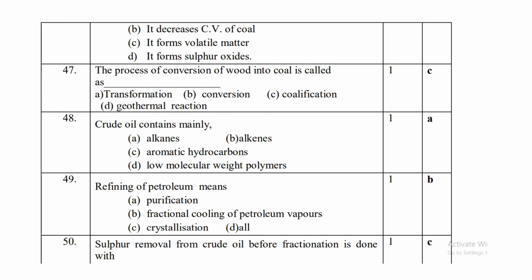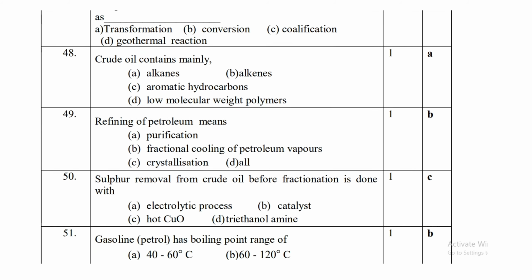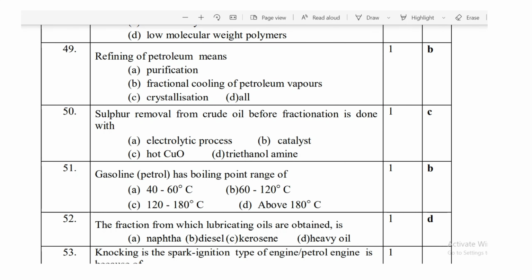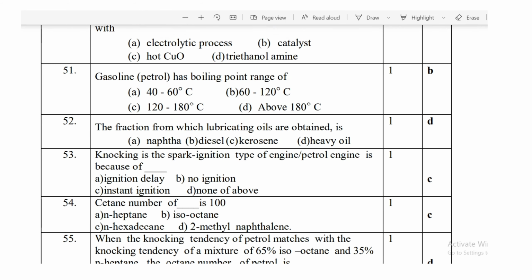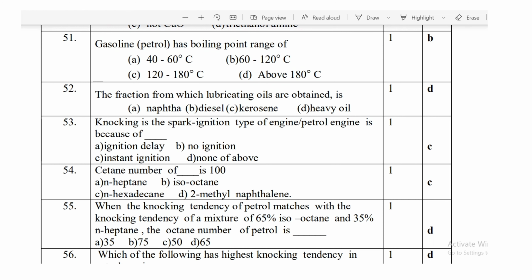Crude oil contains mainly what? It mainly contains alkanes. The refining of petroleum means fractional distillation of petroleum vapors, or it is also a purification. Both statements are correct. Sulfur removal from crude oil before fractionation is done with hot CuO. Then gasoline or petrol has boiling point range of 60 to 120 degrees Celsius. The fraction from which lubricating oils are obtained is a heavy oil.